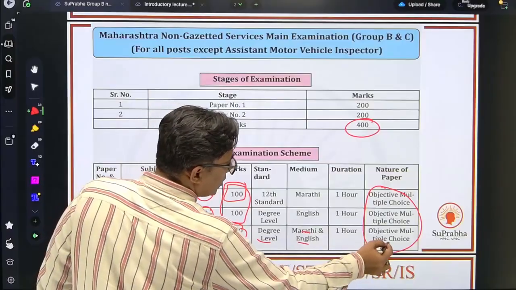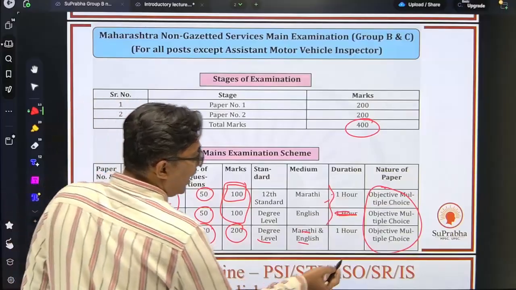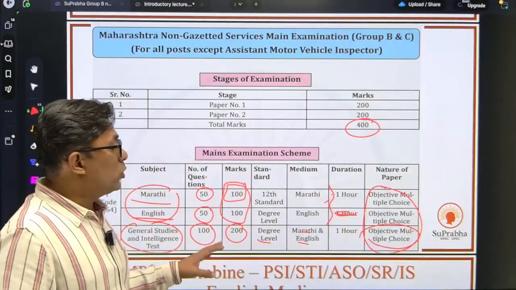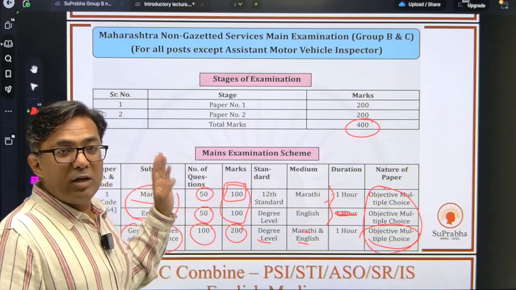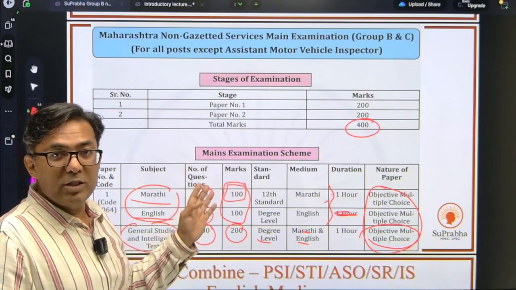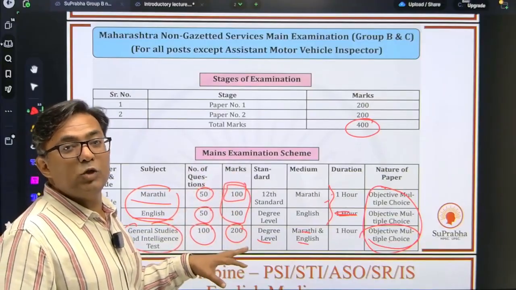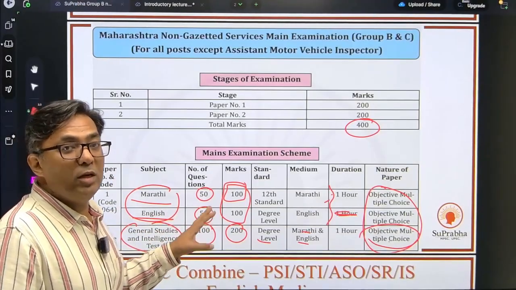You have 1 hour for this thing. Over here also, for both, you have just 1 hour. And the questions are objective multiple choice questions. So 2 papers, 100 questions for 200 marks each. That means 1 question carries 2 marks in mains. And these 2 papers, in total, you have 400 marks to score in mains.